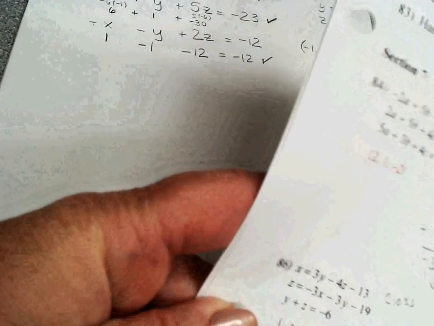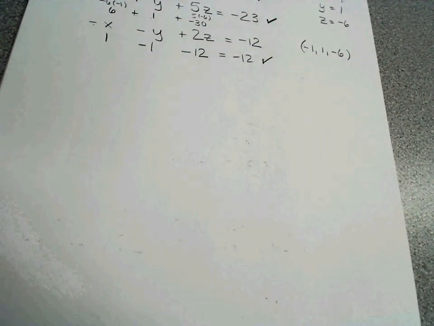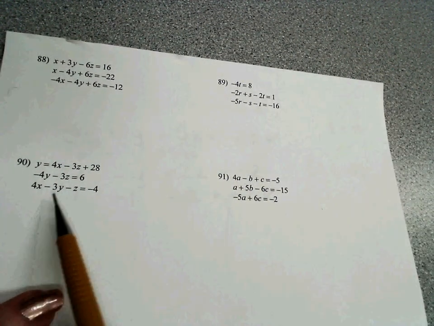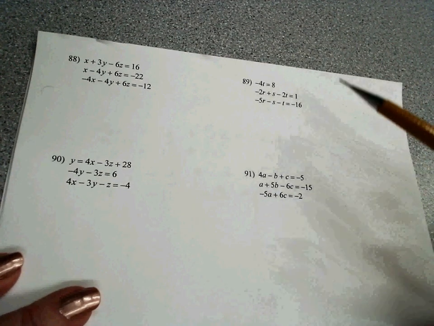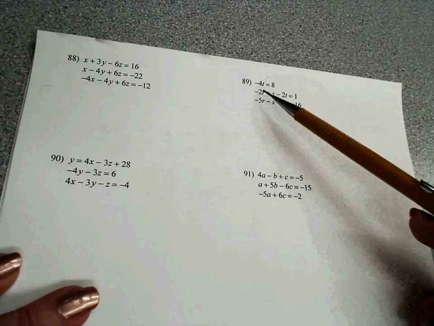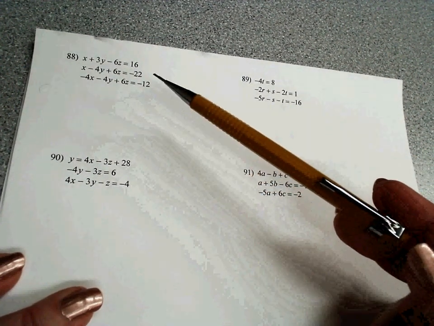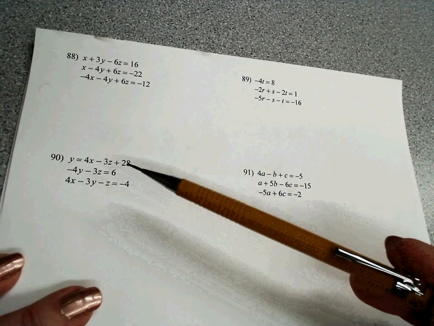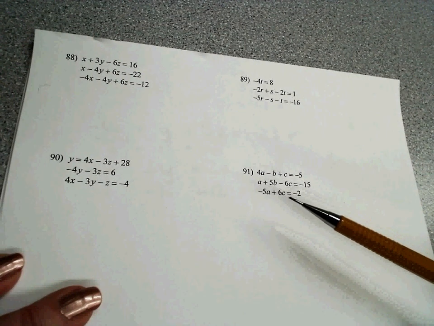Okay. Now, let me explain to you what I want you to do for homework. If you look in your packet, I would like you to do for me problem 88, 89, 90, and 91. Each one of them is a little bit different. This one has something pretty easy going on if you look at it. Okay. This one, I see something easy going on with the z's.